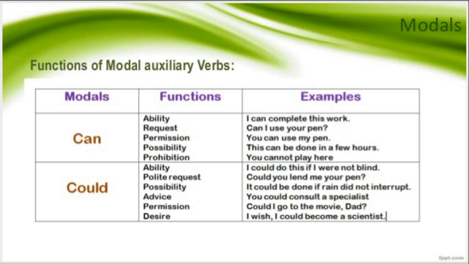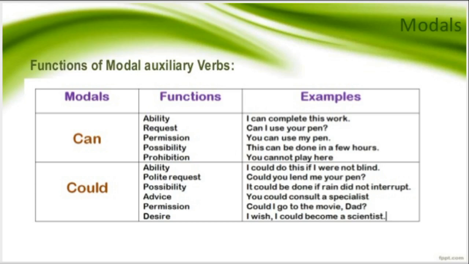Next is could. Could is a past representative of can, so it also shows the ability. I could do this if I were not blind. This again shows the ability of a person. Polite request. In case of can, it is a simple request, but if we use could, it shows the polite request. Could you lend me your pen?